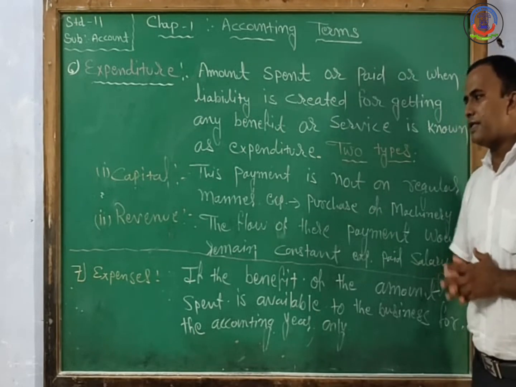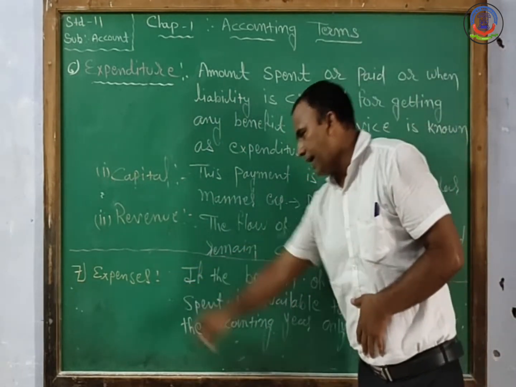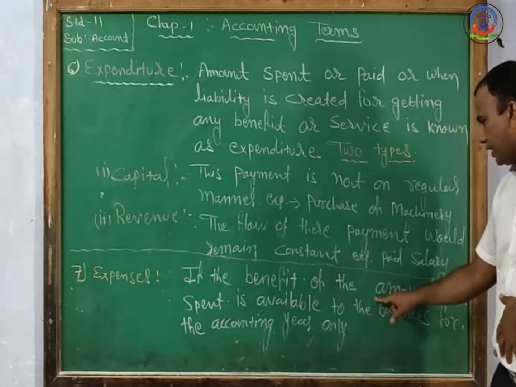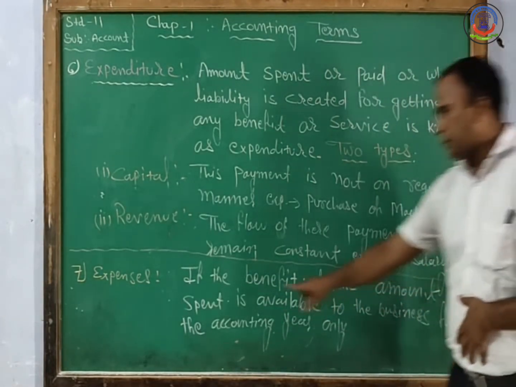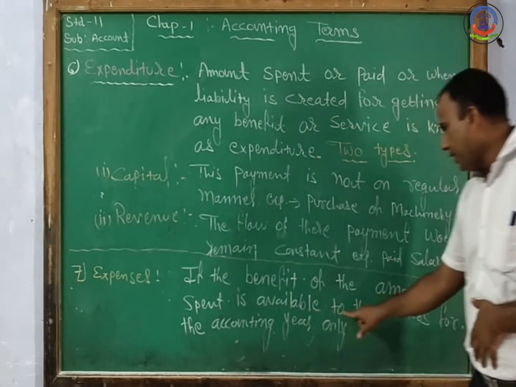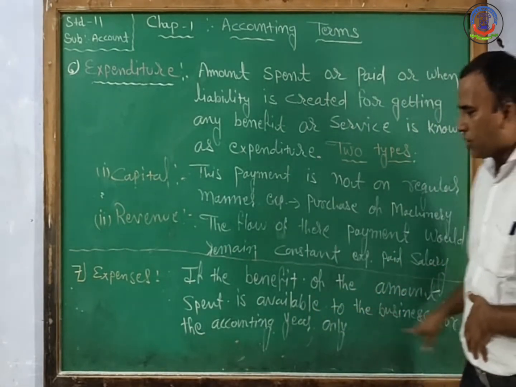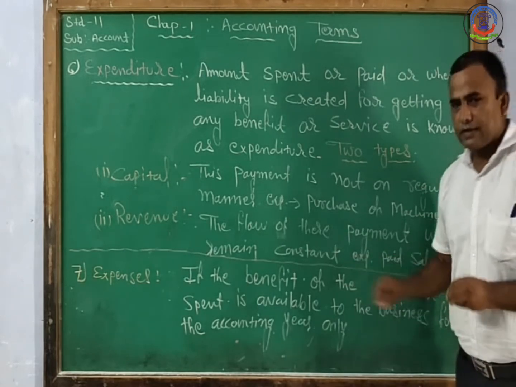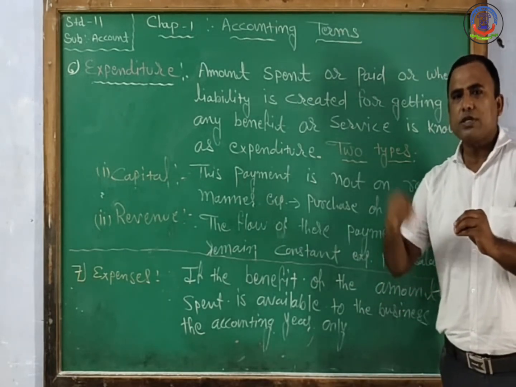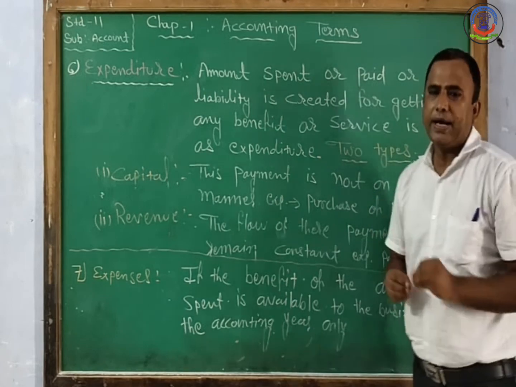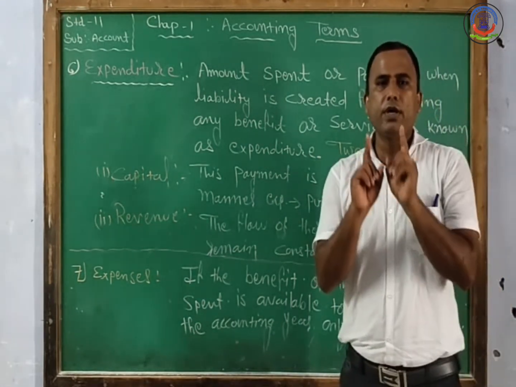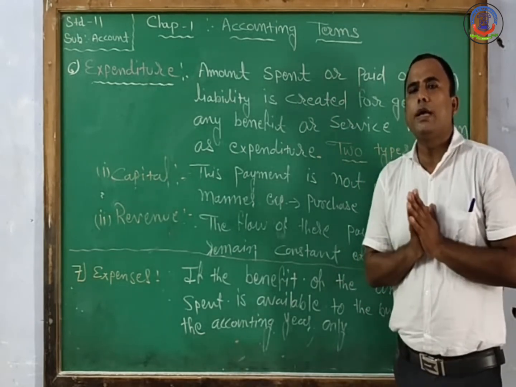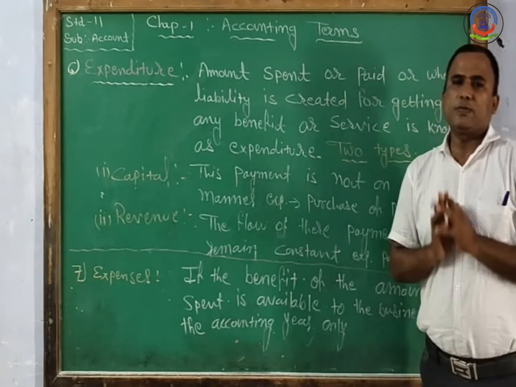Now the next term is expense. Expense means the benefit of the amount spent is available to the business for the accounting year only. When we make some expense and we get the benefit only for one accounting year, that is an expense.